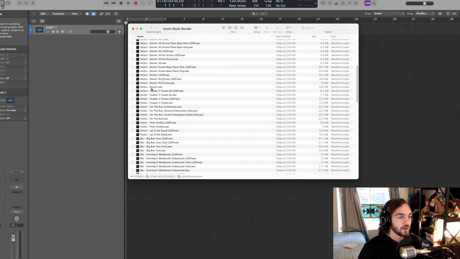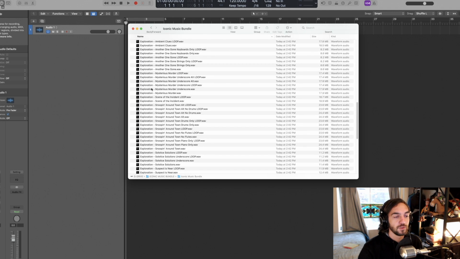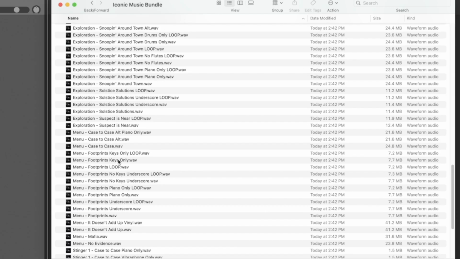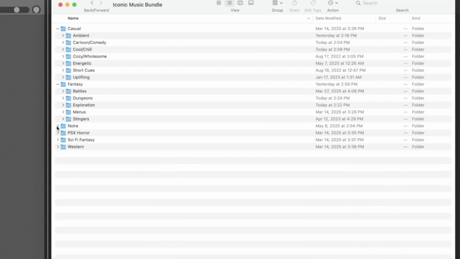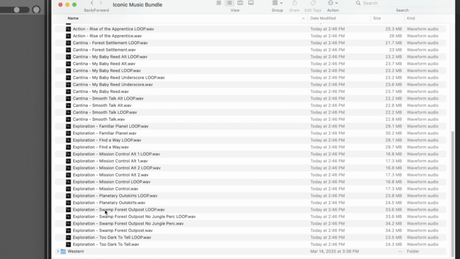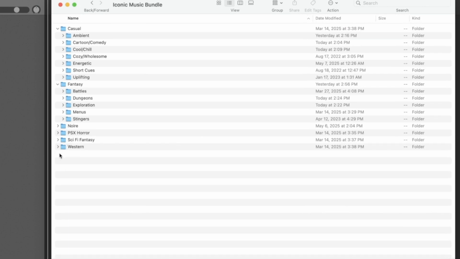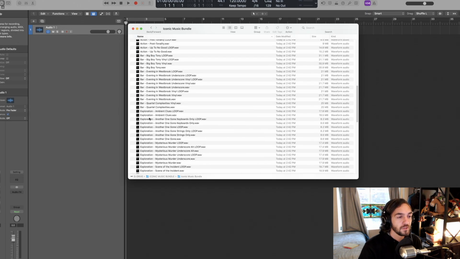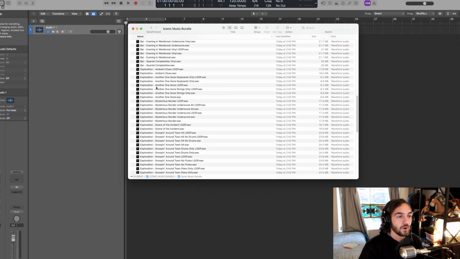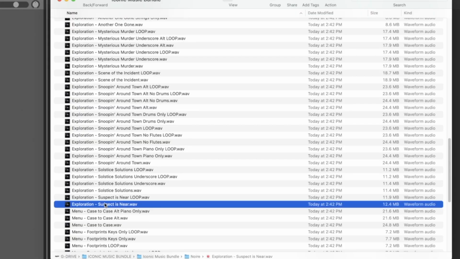For example, Noir is inspired by the music from LA Noire, Grim Fandango, and those types of things, any film noir stuff. And these can be fit pretty well, at least some of the tracks, some of the exploration tracks especially, with some of the sci-fi fantasy exploration stuff, and when used in the right setting, in the right context, even some of the Western. For example, let's check out in the noir section, Suspect is Near.